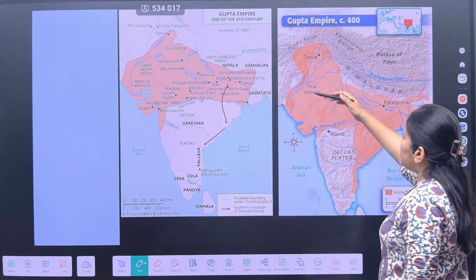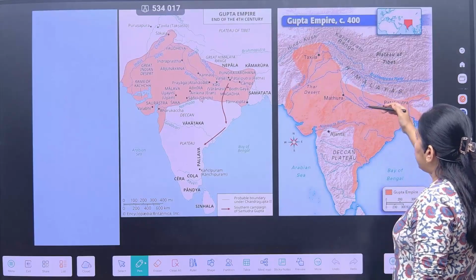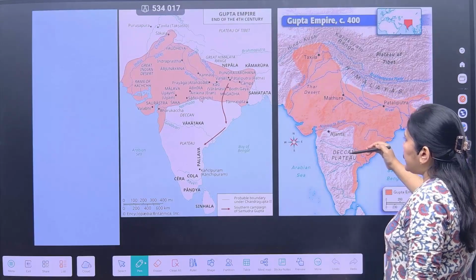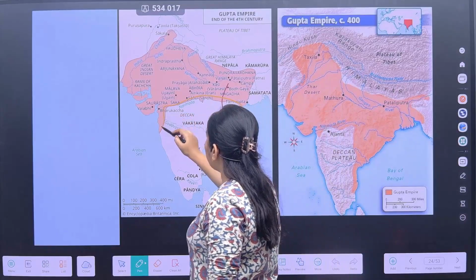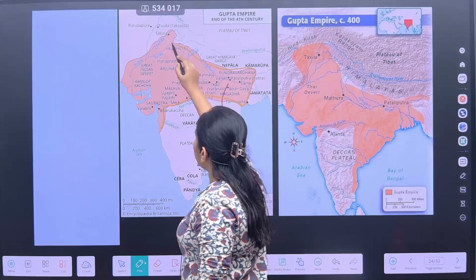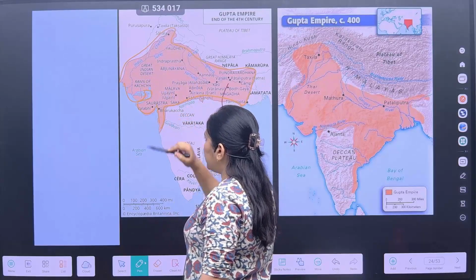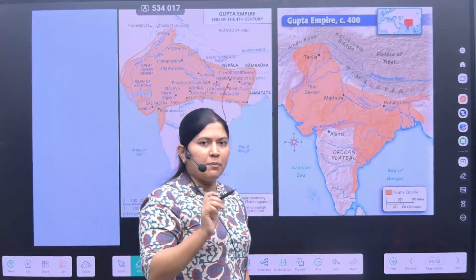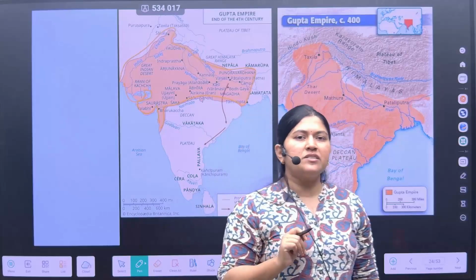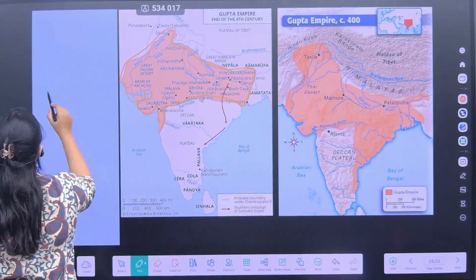So this is the map of the 4th century, and this is the later map. See the area that is being conquered by the Gupta Empire. Firstly, they would be concentrating upon the northwest region. Why are they concentrating upon the north? If you remember our previous discussion, we had discussed the Uttarapatha. What was the Uttarapatha?